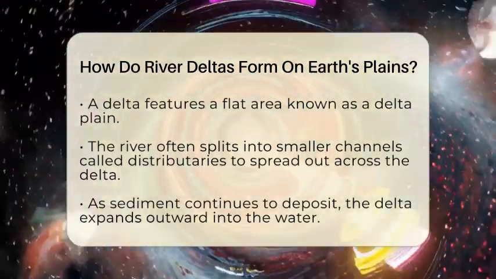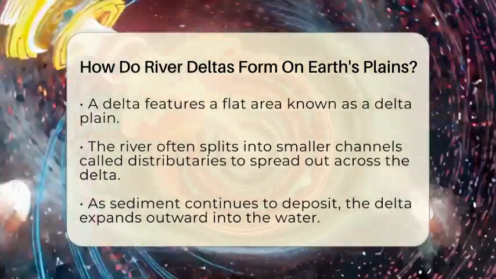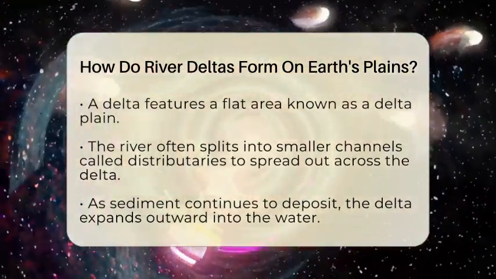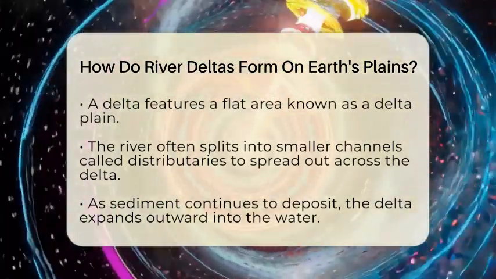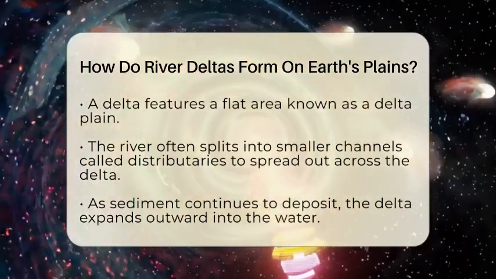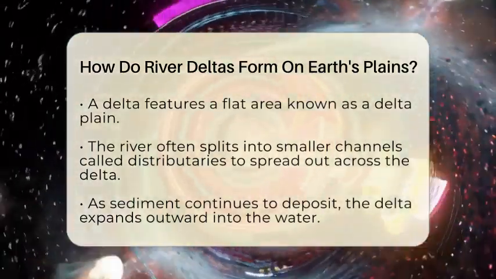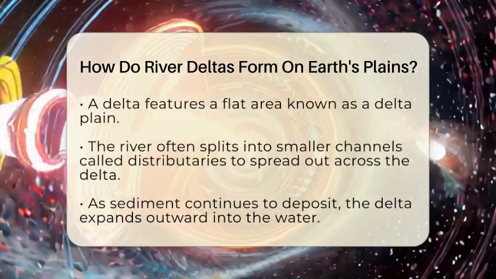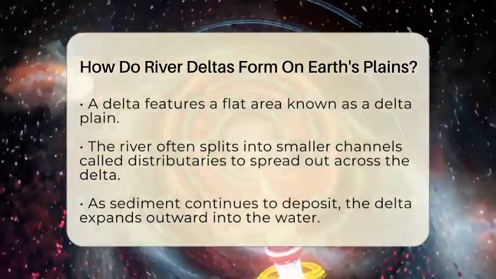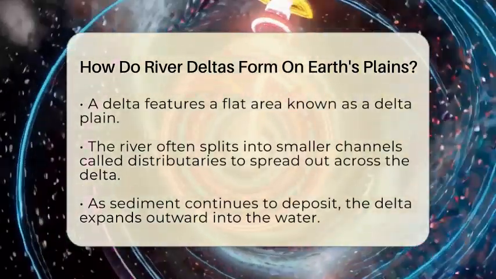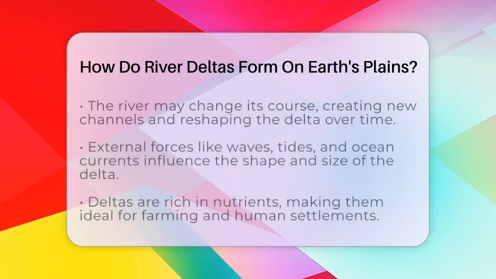As more sediment is deposited, a flat area called a delta plain forms. The river often splits into many smaller channels, called distributaries, which spread out across the delta. These channels help distribute water and sediment across the delta. As the sediment continues to build up, the delta grows outward into the water.